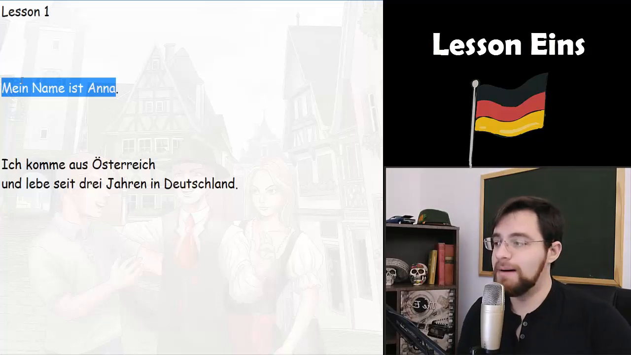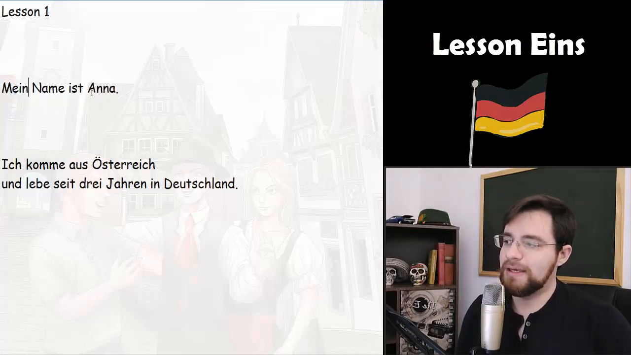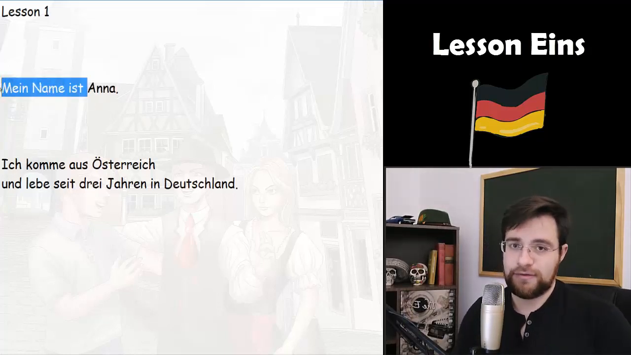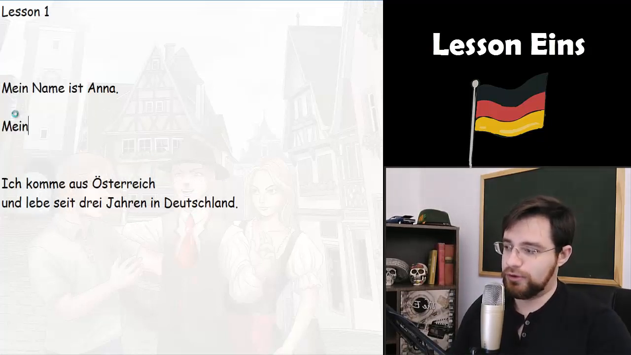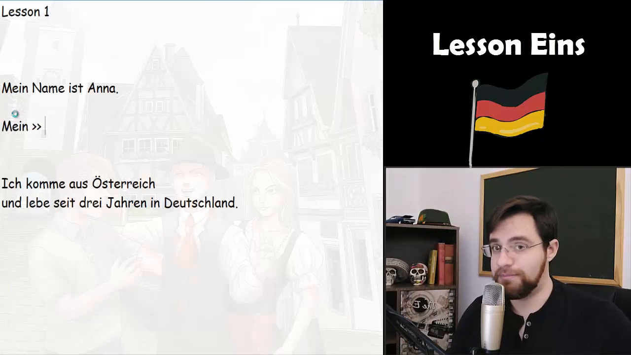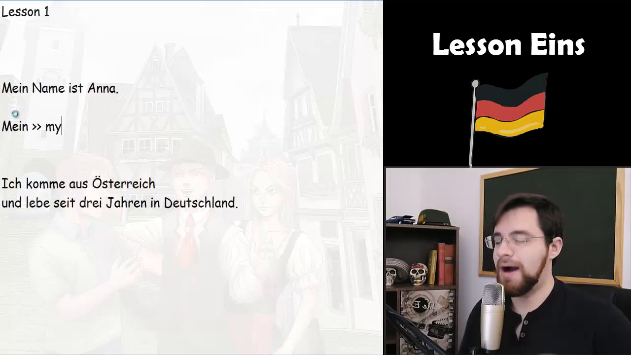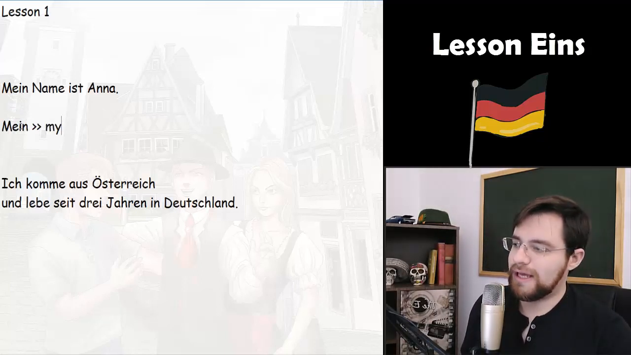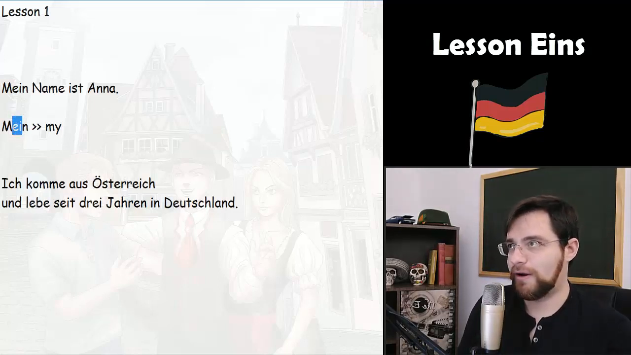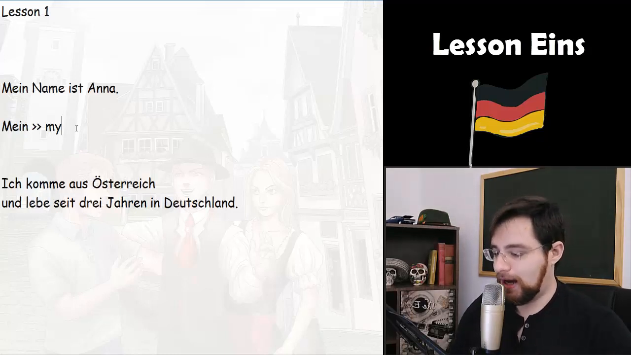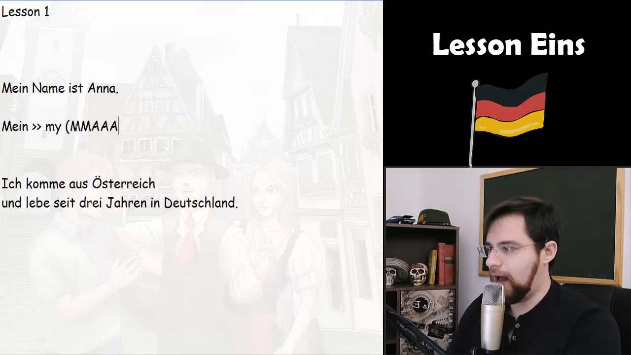You just say mein Name ist. Here the only difference is concerning the pronunciation of the words. As you can see, this first word here, mein, is a possessive pronoun. That means my. And these two letters, you don't pronounce them like in English. You don't say A or EI. No, you just say mein, like this. Mein.